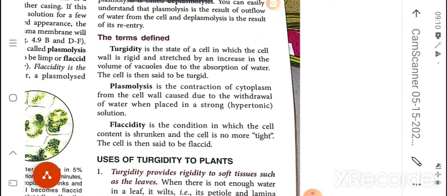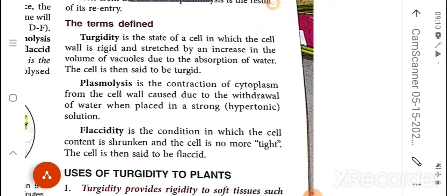Now plasmolysis. Plasmolysis is the contraction of the cytoplasm from the cell wall due to the withdrawal of water when it is placed into a strong solution, that is, a hypertonic solution. The 5% salt solution is a hypertonic solution, so there is a shrinkage of the protoplasm from the cell wall. And the next one is flaccidity. It is the condition in which the cell content is shrunken and the cell is no longer in its tight or turgid condition. Then the cell is said to be flaccid.